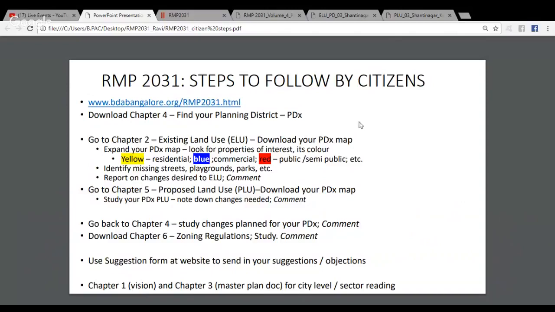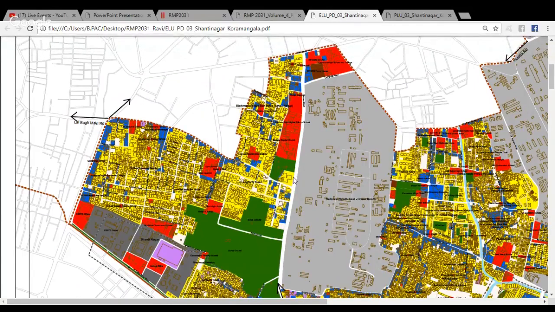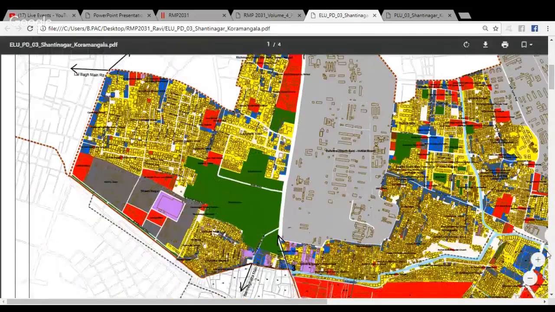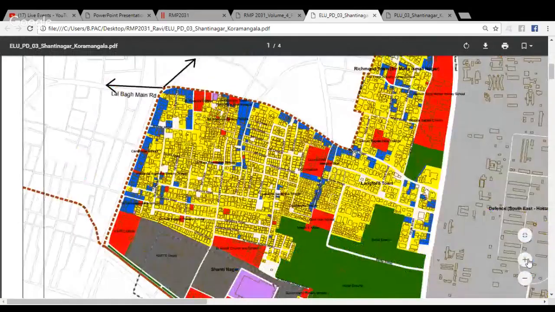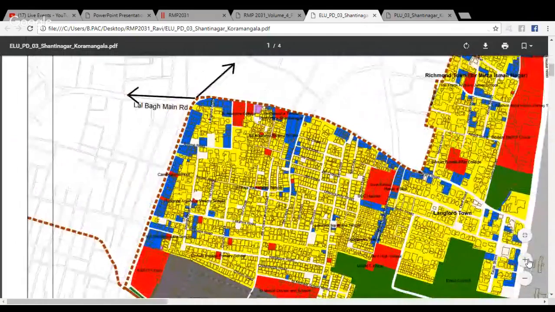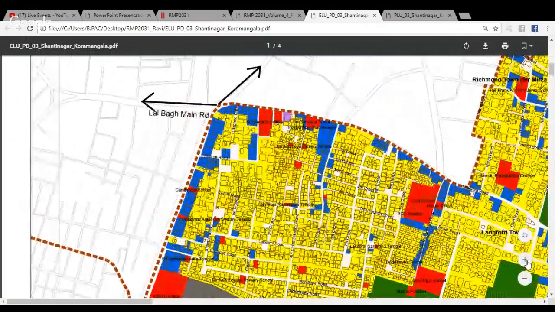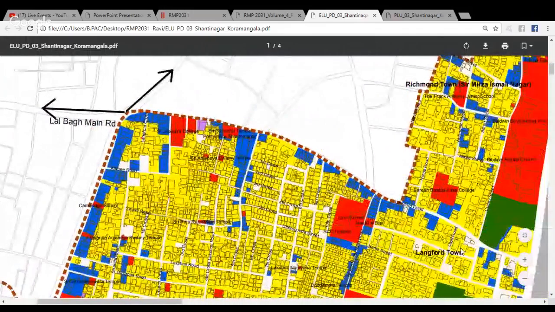Now let's look at what an ELU looks like for planning district 3, Shanti Nagar, Langford Town. Typically, this is a PDF document that runs to some 4 pages. When you navigate through it, you will get this plus minus sign, though it might appear in different places depending on your web browser. So here, what I'm really doing is zooming in on this particular map, for let's say, the Langford Town space.